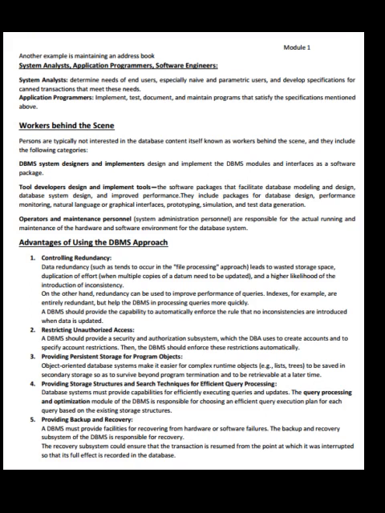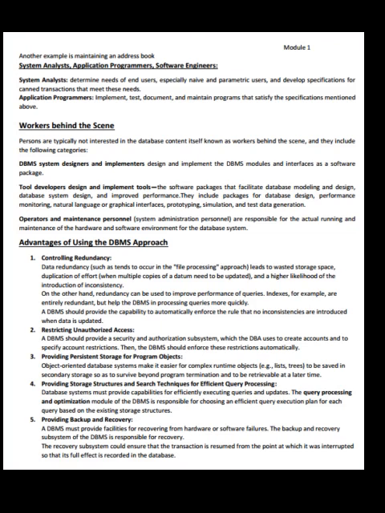They include packages for database design, performance monitoring, natural language or graphical interfaces, prototyping, simulation and test data generation. Operators and maintenance personnel. System administration personnel are responsible for the actual running and maintenance of the hardware and software environment for the database system.